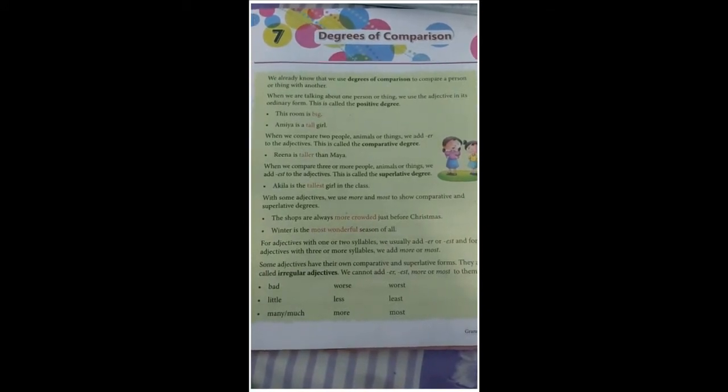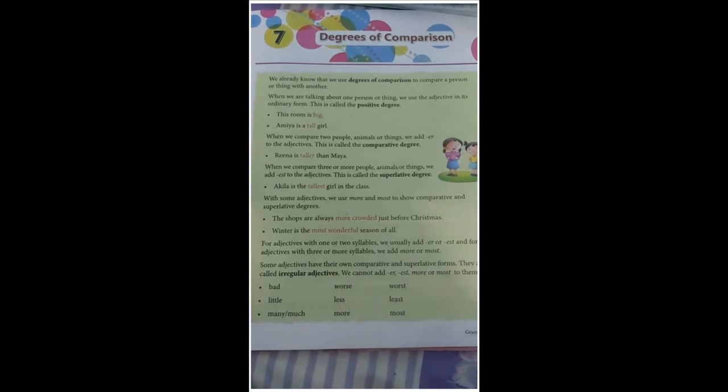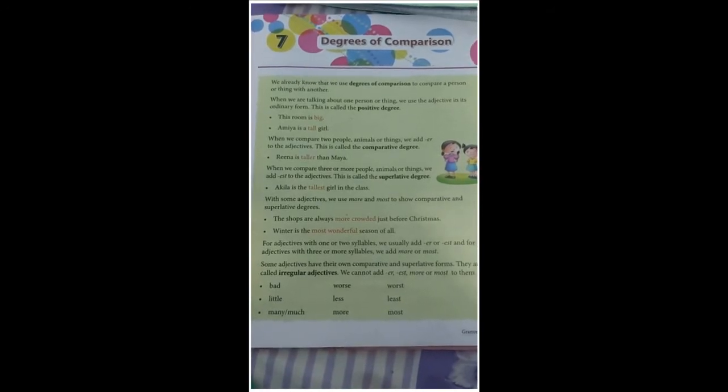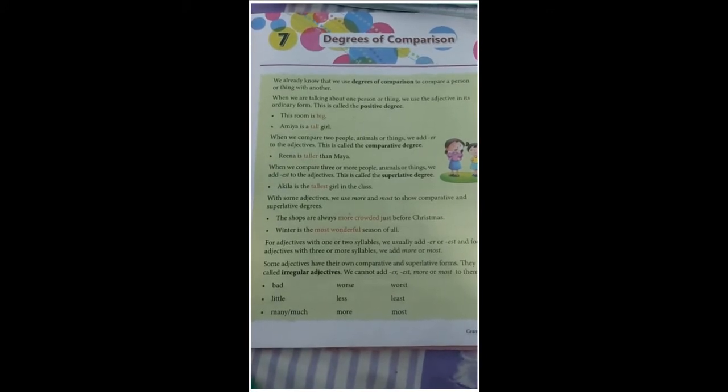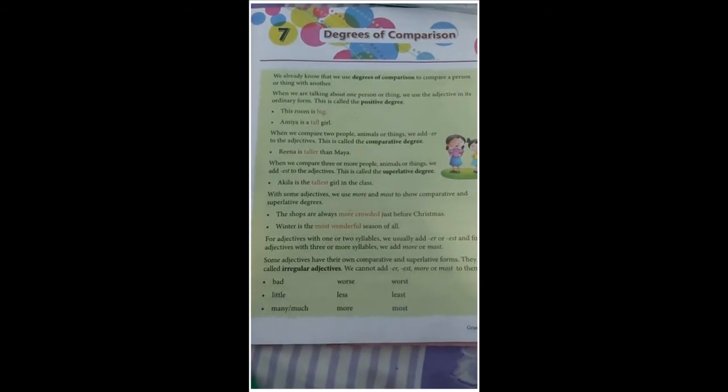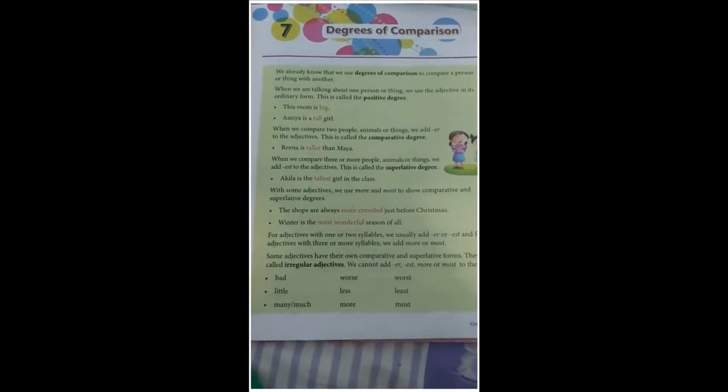And if we are comparing positive degree, we use as, then adjective, then as. Okay, then suppose if we are comparing by using big, so if we are comparing two rooms, we are saying this room is as big as that. Okay, this room is as big as that. Clear? So if we are comparing positive degree, then we are using as, adjective, then as, like this room is as big as that room. Clear?